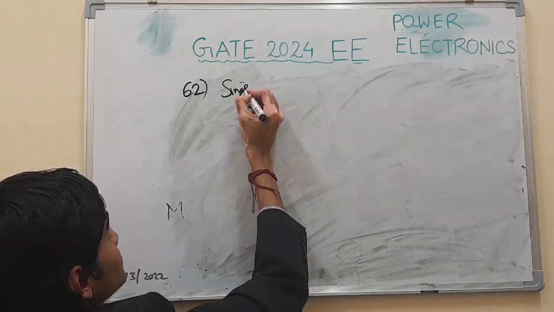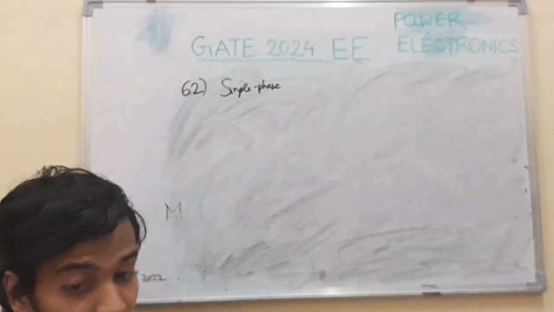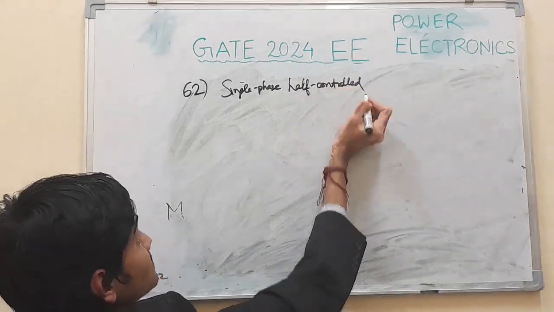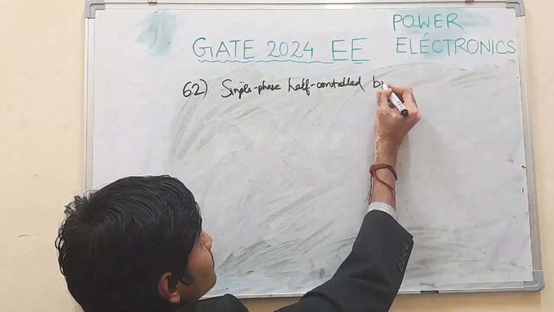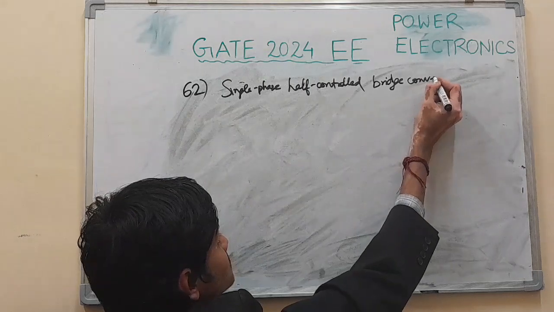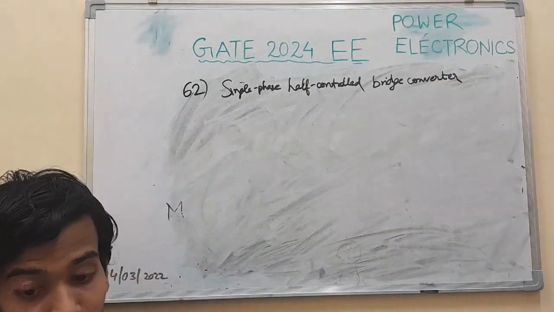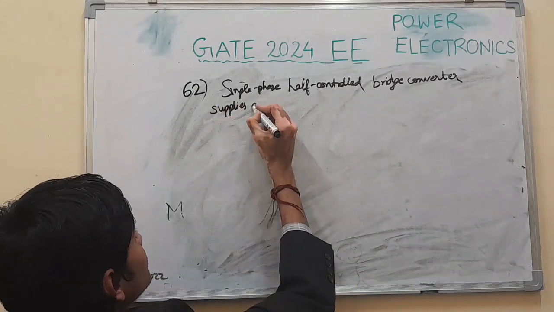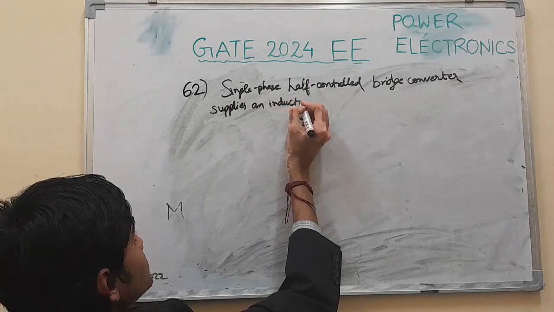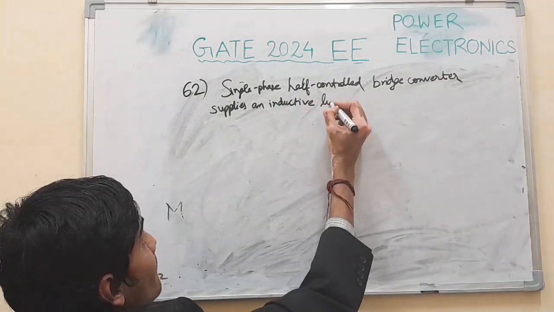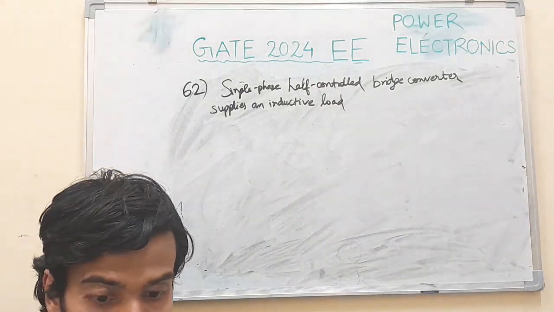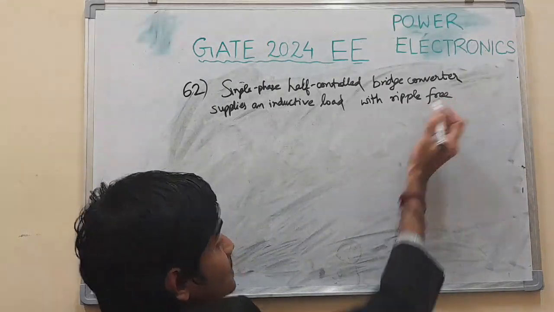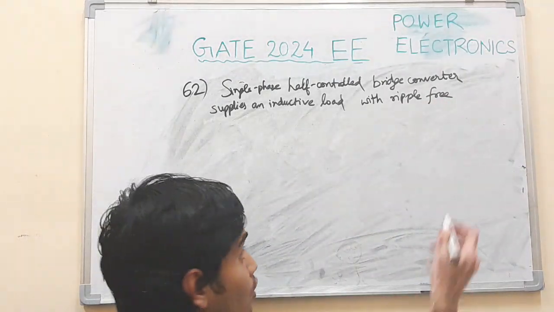It's given, single phase, writing the question, is given half controlled bridge converter supplies an inductive load with ripple free load current.